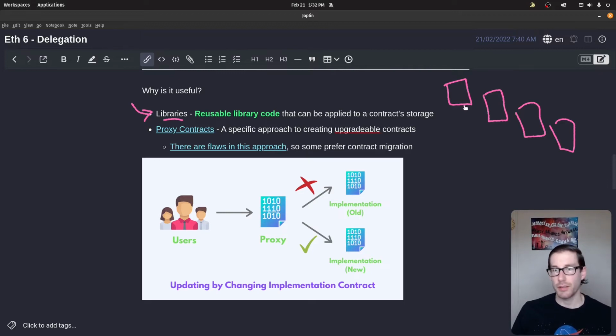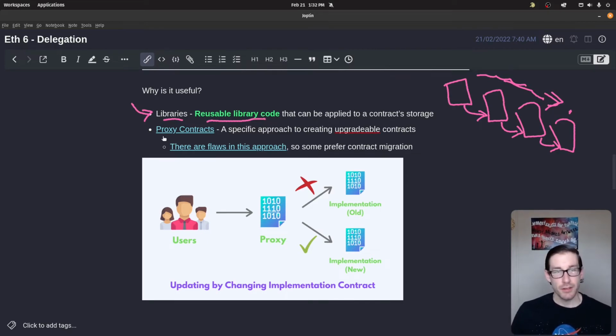So if you want to delegate calls from different libraries into your contract, you no longer have to create all of this code here. You can just create the code here and then import all that stuff. That was really the ethos of why this was created, so you could have reusable library code. You didn't have to keep writing over and over utility contracts that do a similar function.